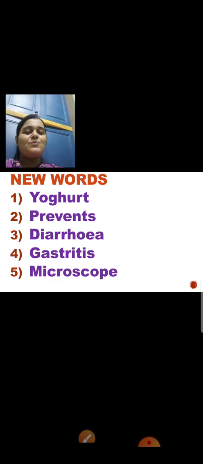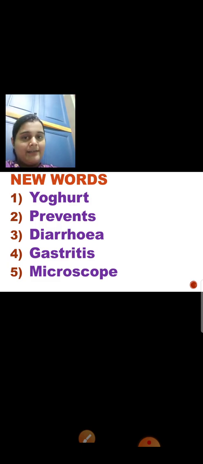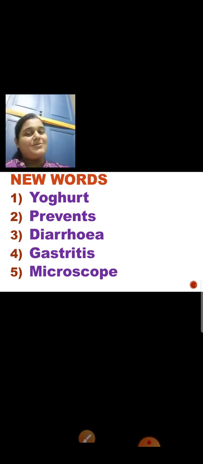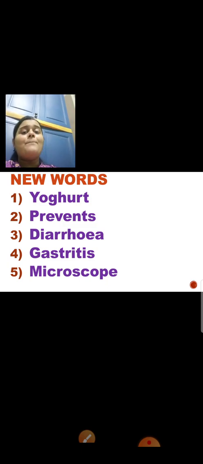Look at the first one. Yogurt. Yogurt means dahi. In Hindi, it is known as dahi. And yogurt is a food item which contains good microorganisms in it. So, yogurt has good microorganisms in it.